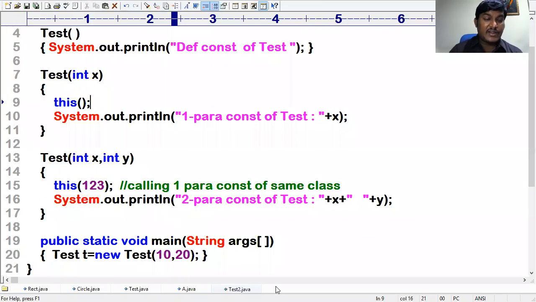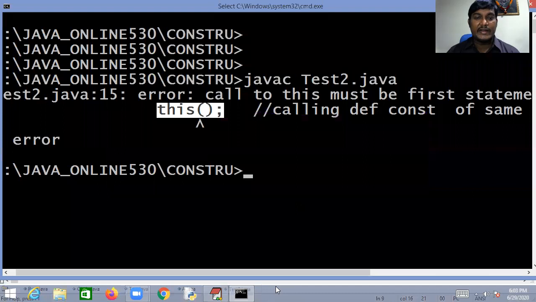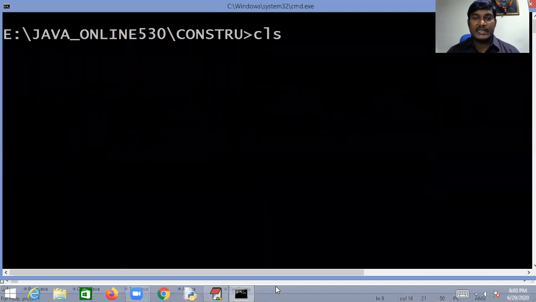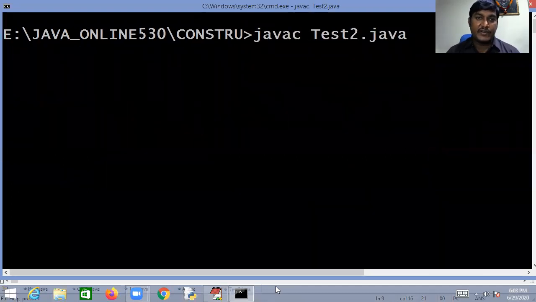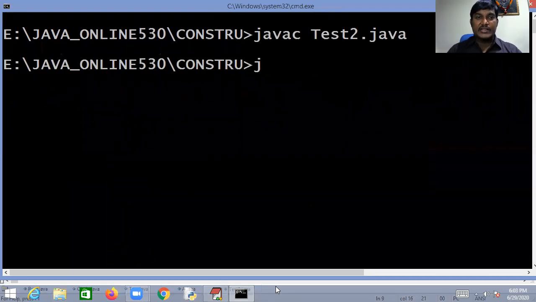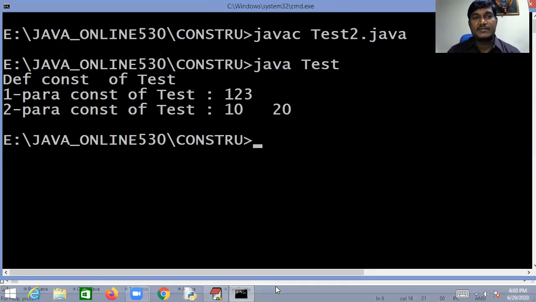So this is actually called constructor chaining. My dear friend, constructor chaining is a process of calling an existing constructor from another constructor of the same class.